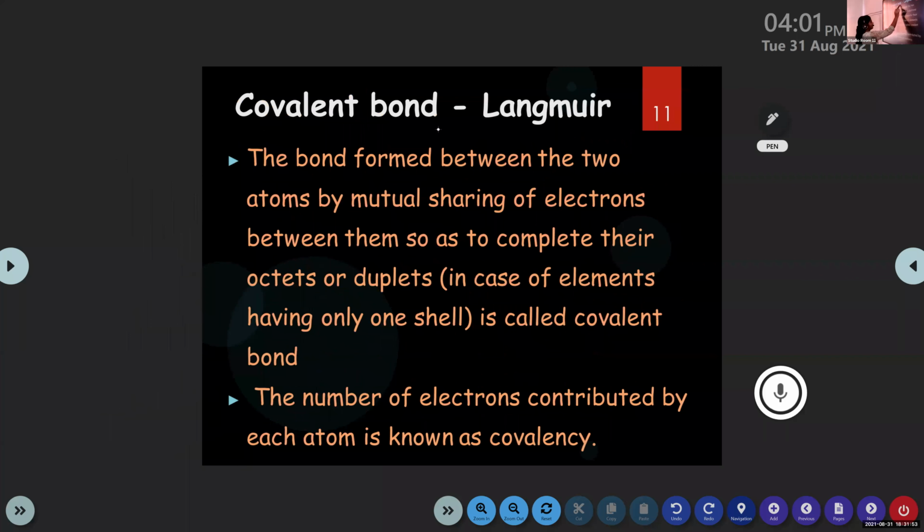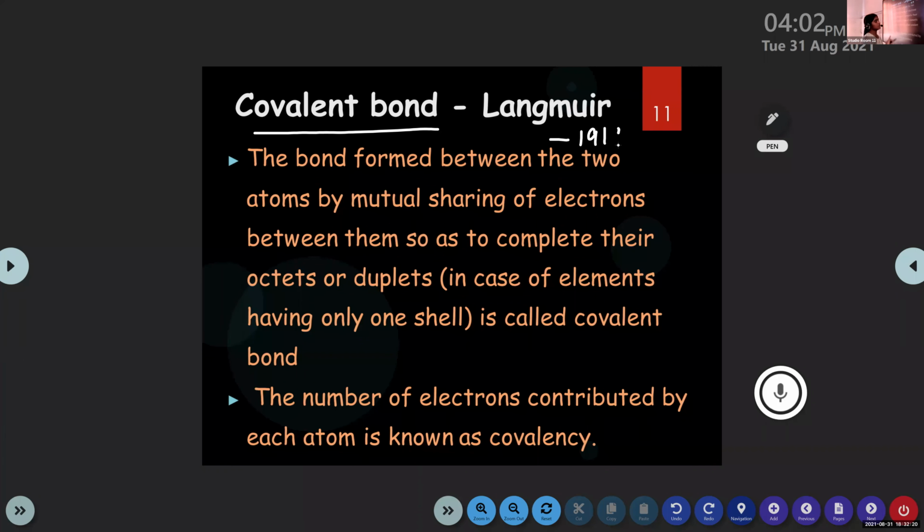Covalent bond. When you hear this term, you have to always remember it's by sharing of electrons. The two atoms or the two elements involved in that chemical bonding will share electrons. This covalent bond was introduced by Langmuir. That's the name of the scientist, Langmuir.